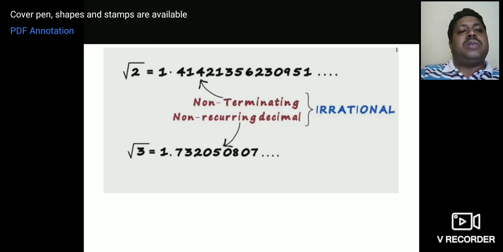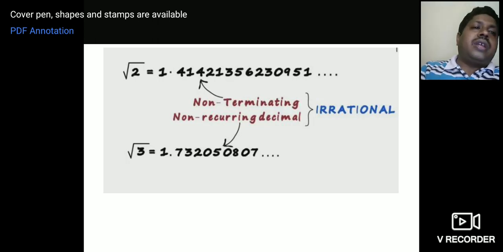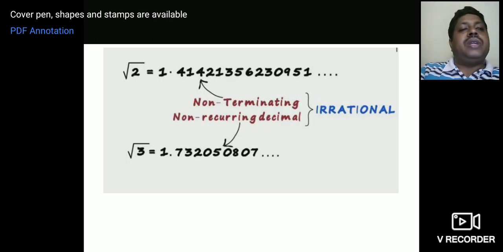Okay, non-recurring decimal. Recurring means the same number repeats itself many times. It's called recurring. Non-recurring means the numbers will not be repeating again. That is what we call non-recurring. So here in your mind it should be fixed what an irrational number is. Somebody asks you to find what is irrational number. Irrational number means non-terminating and non-recurring decimal, isn't it? It's very easy, right? So root 3 is also an irrational number, 1.7320508087, etc. like that. This is also an irrational number.